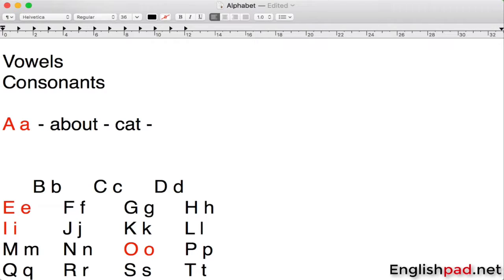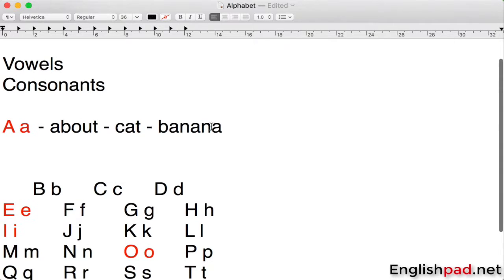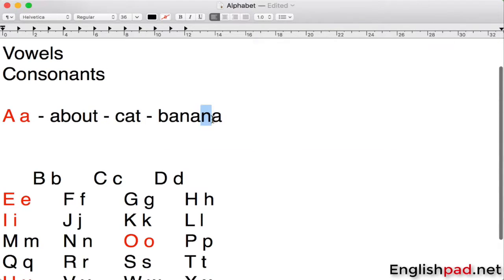Another word can be, for example, banana. See, it's a magical word. We have three different sounds in one word: ba, na, and then na. Here we have ah. So ba, very short, and then na, banana.